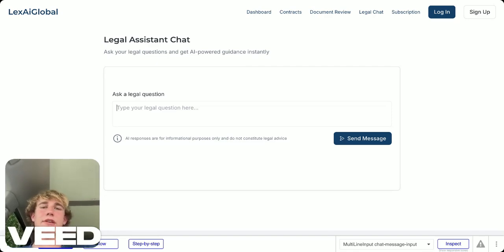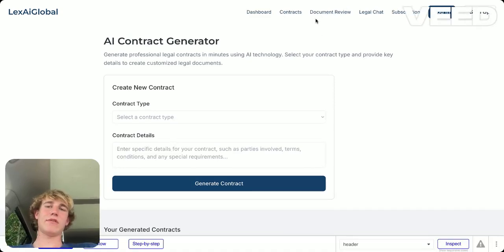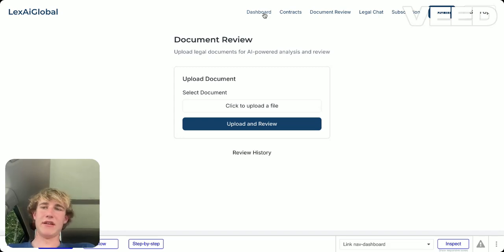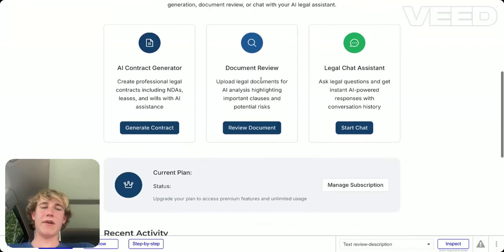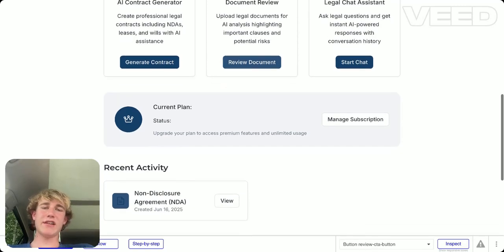So essentially, a lot of the backend stuff will be done through ChatGPT and similar AIs. So, for example, with the document review, we'll use ChatGPT to analyze the document and things like that. But we will also be fine tuning ChatGPT to LexAI's expectations. I think that is just going to be the main backend part. I'm still working on the backend, so things definitely could change.